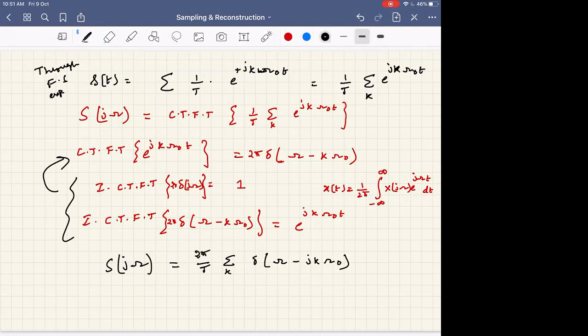Generally, each of these exponentials will have a shifted delta function as its continuous time Fourier transform. So now this is again a delta train in the frequency domain. As you can see, what is the value of omega naught? 2 pi by capital T.